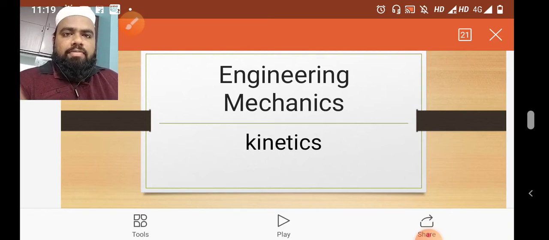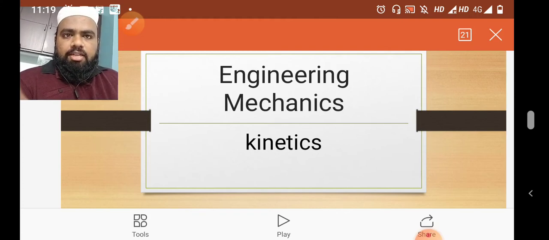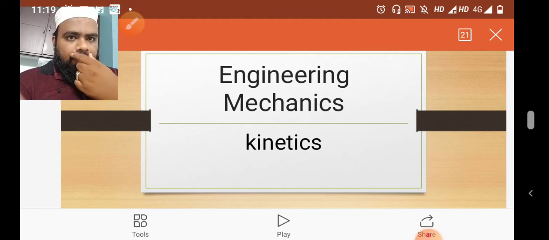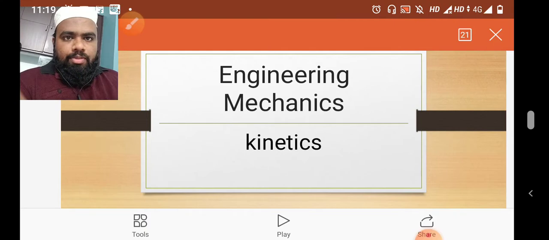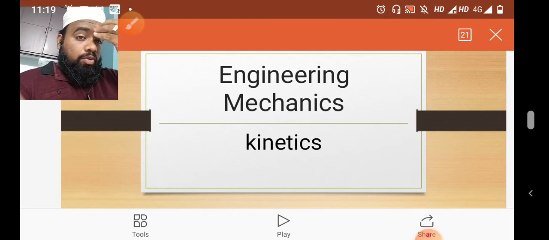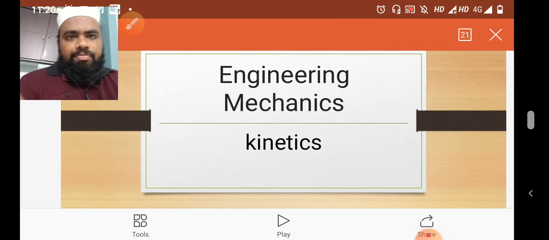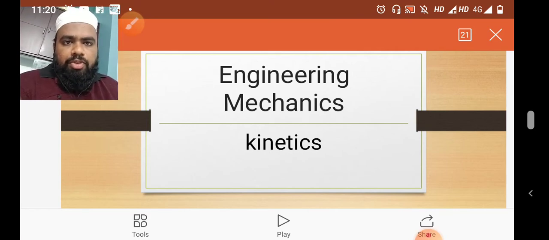So, we have concluded the kinematics part, where we only discussed displacement, velocity, acceleration, and time. Now we have entered the kinetics part. Listen carefully. Half of your fourth unit covers kinetics, and the whole fifth unit covers kinetics. It means only half a unit of the syllabus has kinematics. Your fourth unit's first half is kinematics and the remaining half is kinetics, and the complete fifth unit is kinetics.